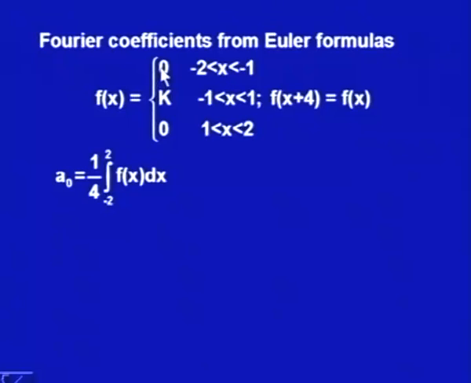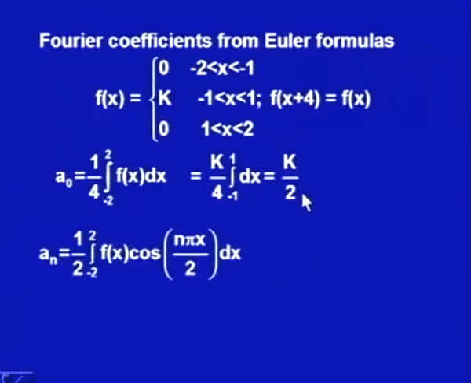The function is 0 from -2 to -1 and 0 from 1 to 2. So, the function is only k from -1 to +1. So, we would be getting this integral as k by 2. Next, a n is 1 by l, that is 1 by 2, integral from -2 to +2 f x cos n pi x by 2 dx.